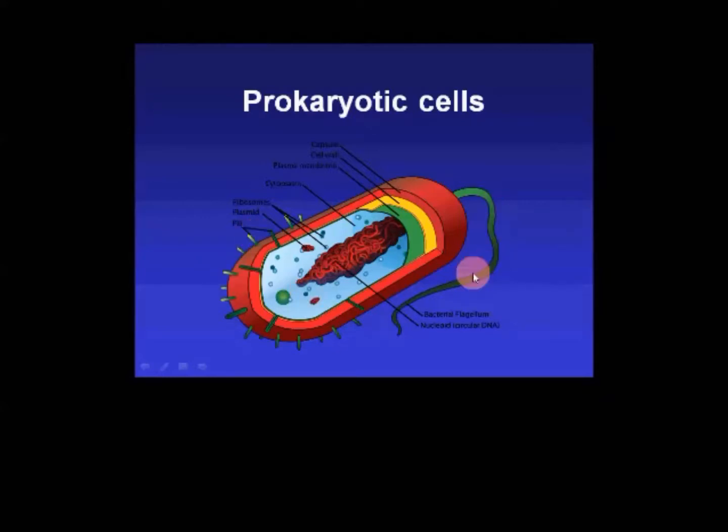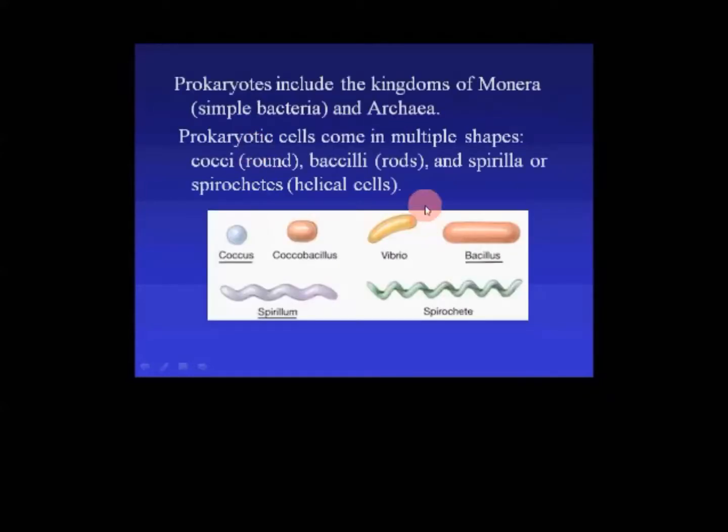This is flagellum. Flagellum is a transportation tool and it rotates like a propeller, helping in locomotion. Prokaryotes include the kingdoms of Monera, that is simple bacteria, and archaea. These are the various shapes of bacteria, from spherical called coccus, vibrio, that is the comma shape, bacillus, rod shaped, then helical cells, that is spirillum.